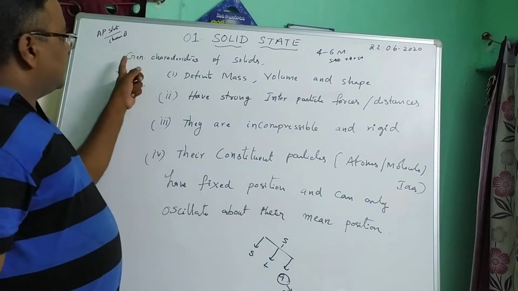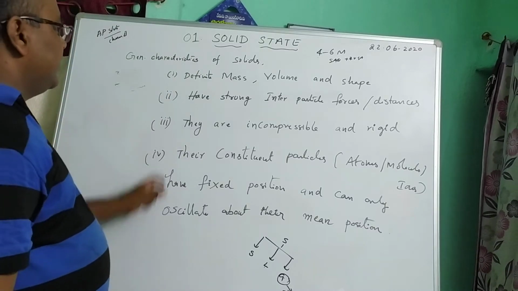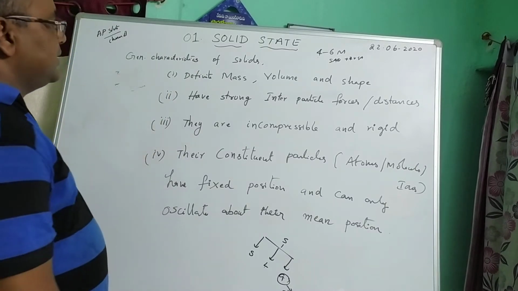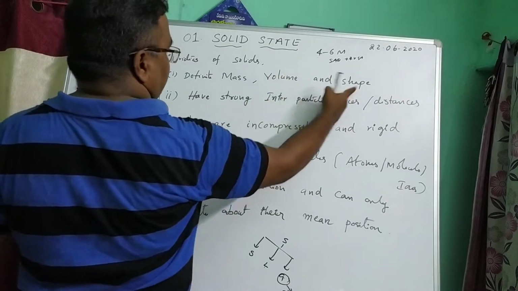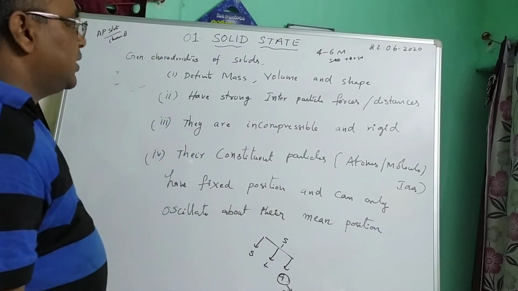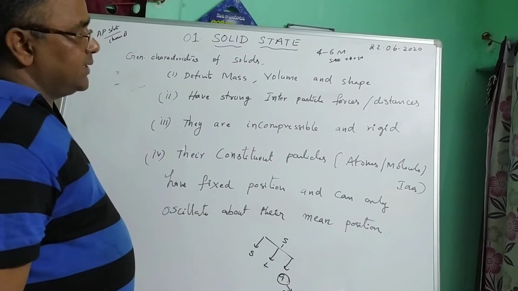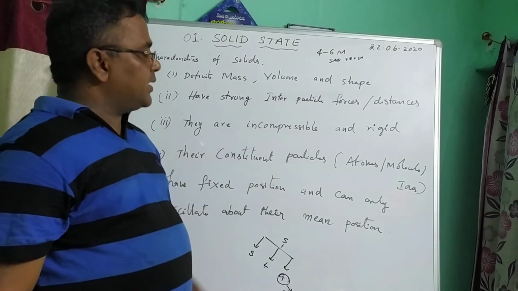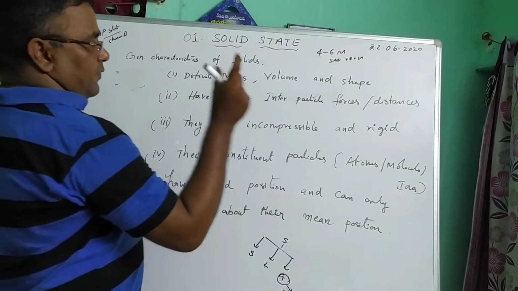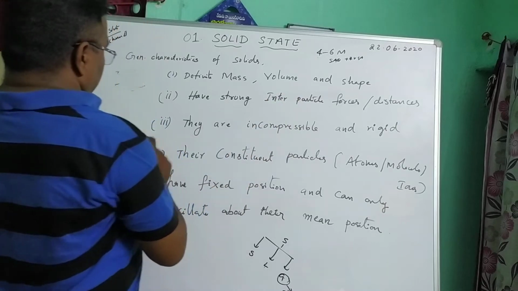Let me take the general characteristics of solids. First property: solids have definite mass, volume and shape. Third one: they have strong interparticular forces. What are interparticular forces? The forces between two molecules.